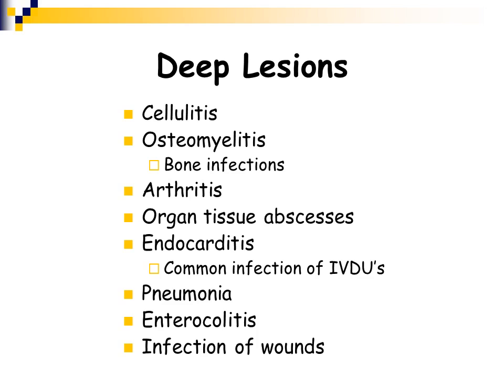Some of the deeper infections that Staphylococcus aureus can cause are cellulitis, bone infections, arthritis, can cause abscesses in organ tissues, and endocarditis, which is more common in injection drug users, could cause pneumonia, enterocolitis, and wound infections.